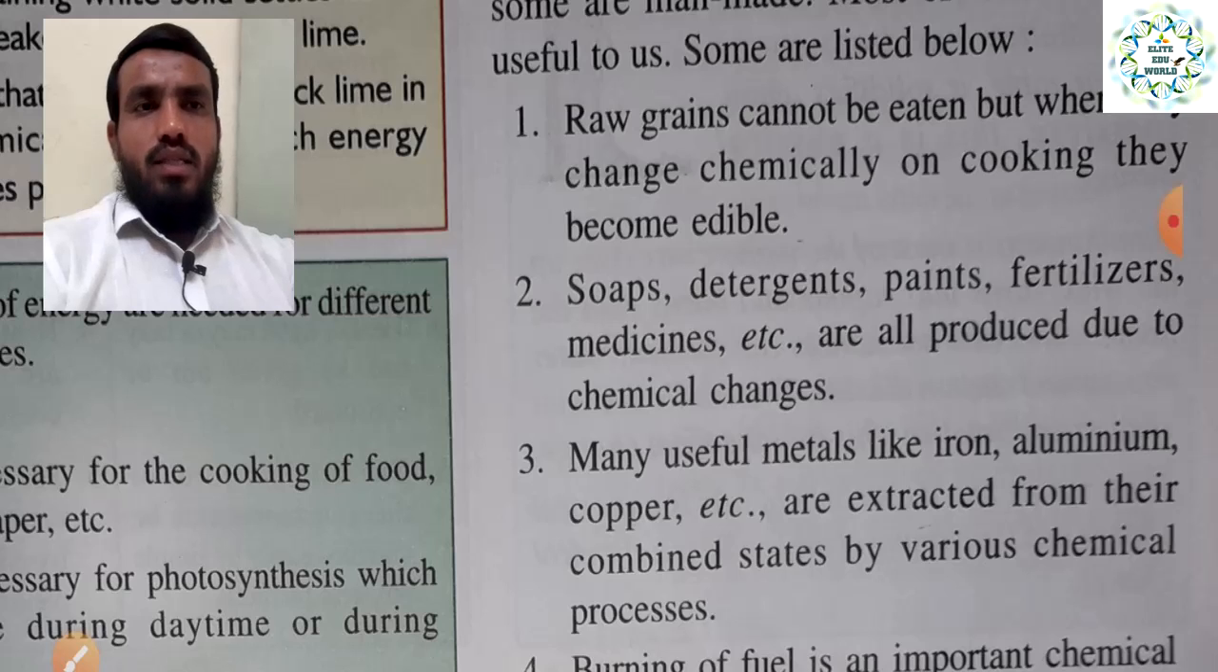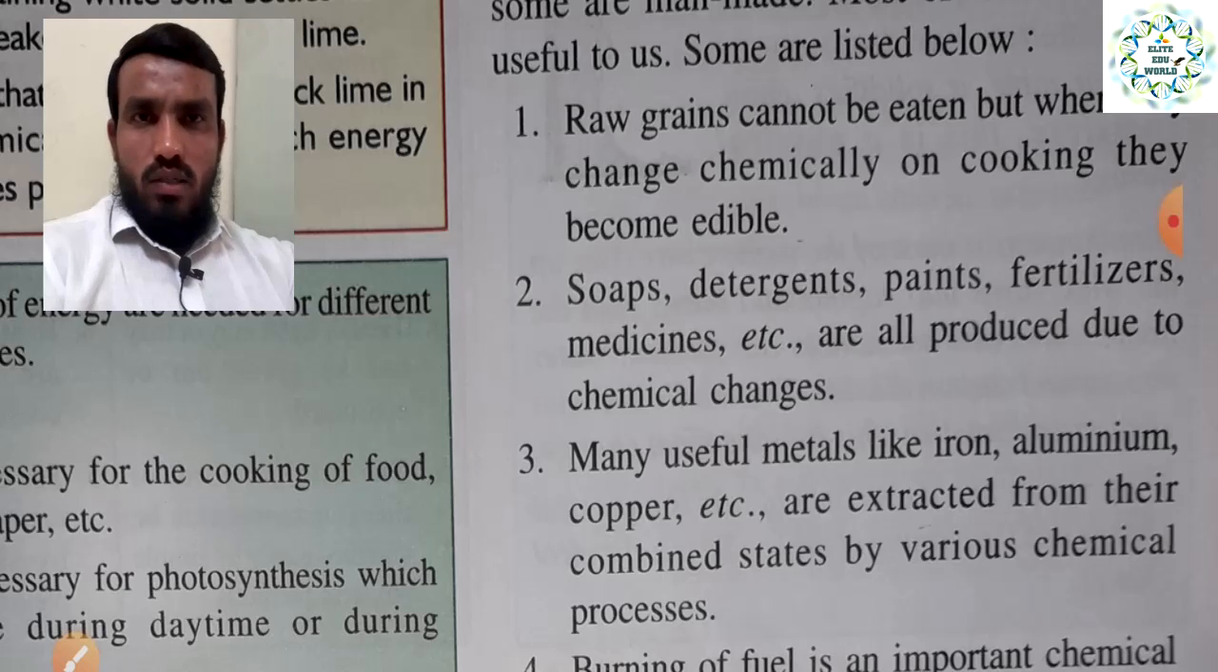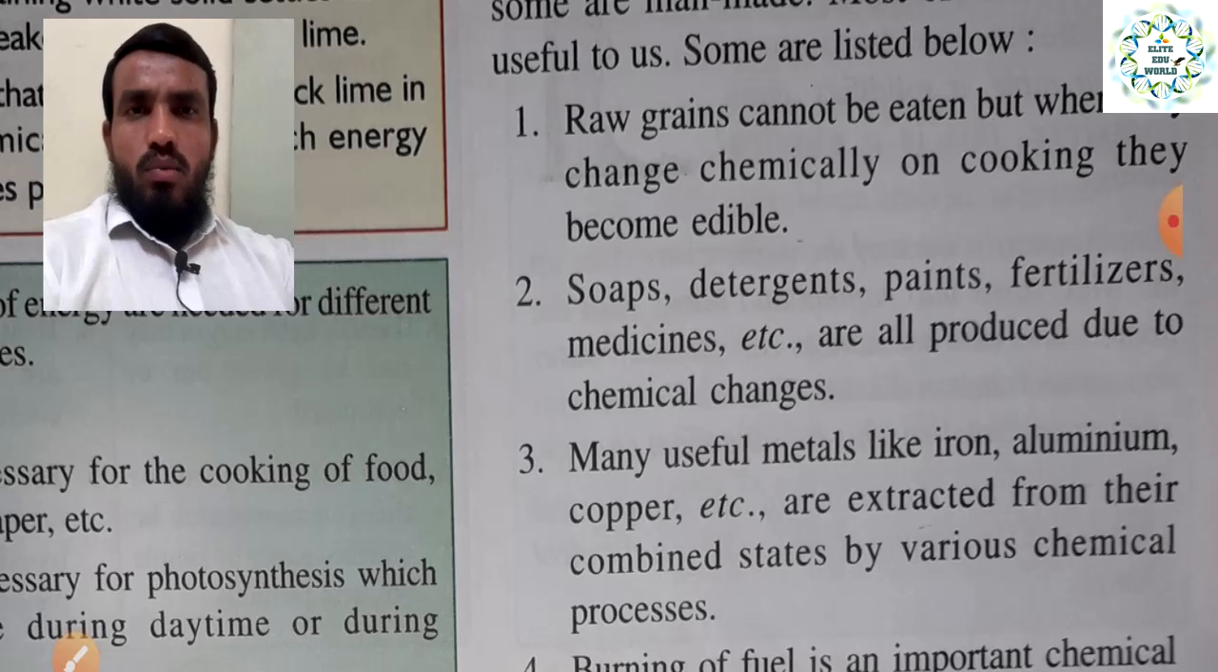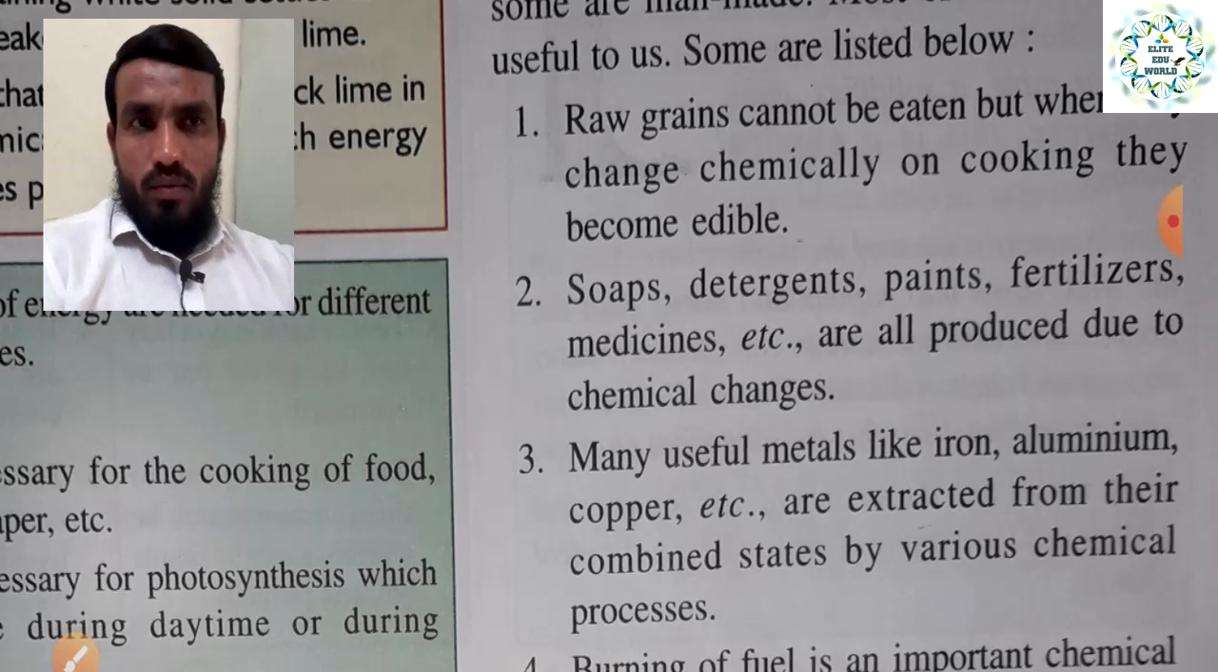If you take the example of fertilizers or medicine, or the example of soap, before it is just oil and some other raw materials. While we are processing these ingredients or raw materials in the industry, it will give you soap, detergent, and paint, because it is also a chemical.